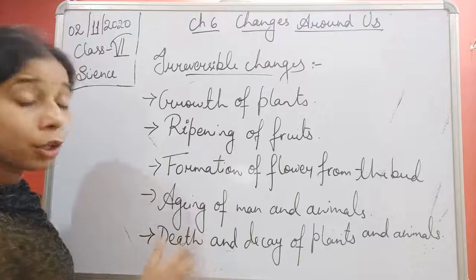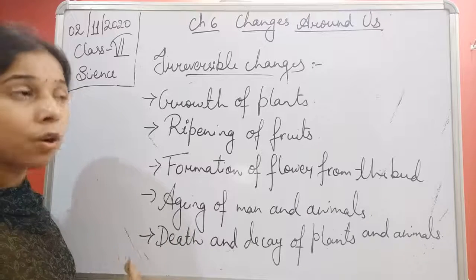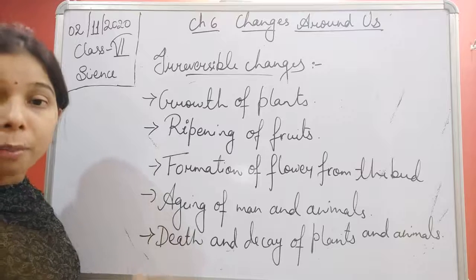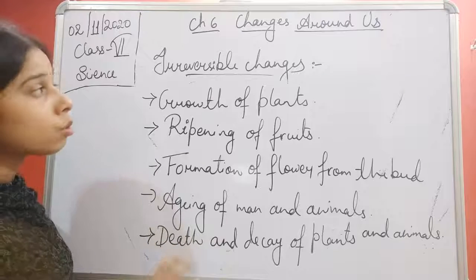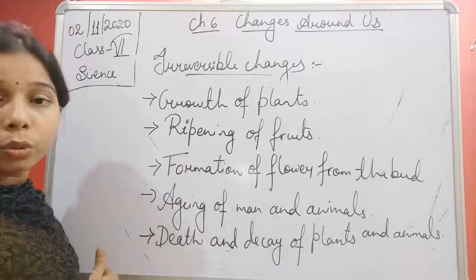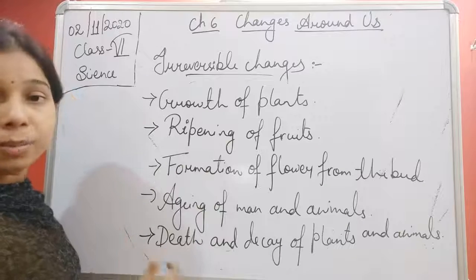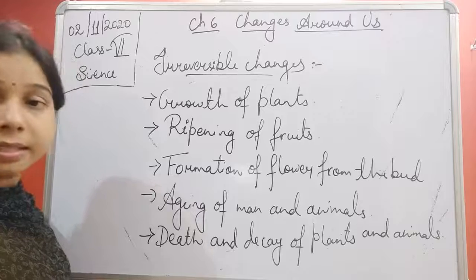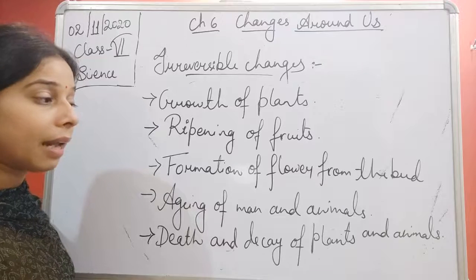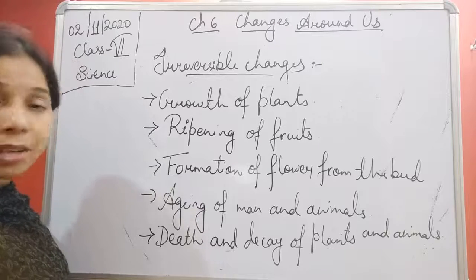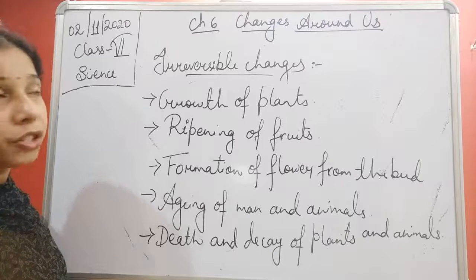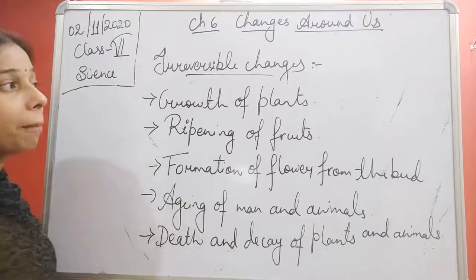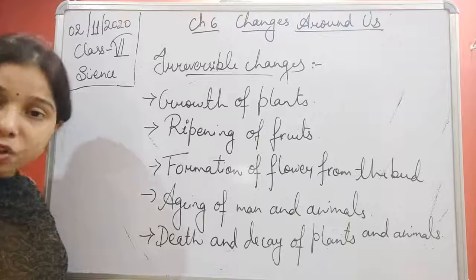So the growth of man and animals will not stop, and we cannot reverse it. So that is also included in the irreversible changes. If we talk about death and decay, yes, the death and decay of plants and animals occur, and that is also an irreversible change. So these are some of the examples of irreversible changes, students.